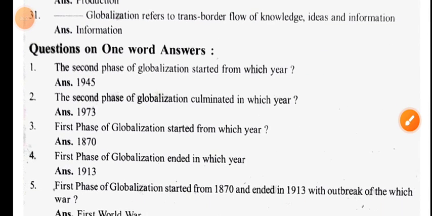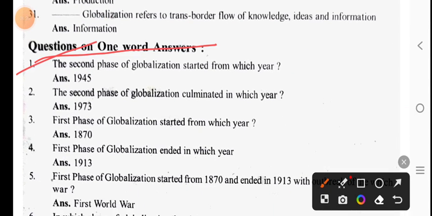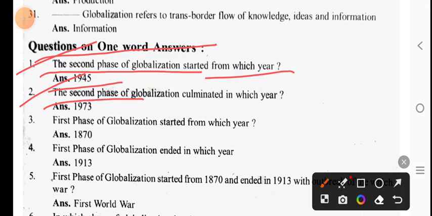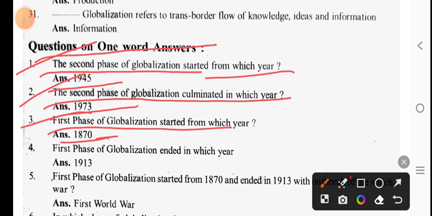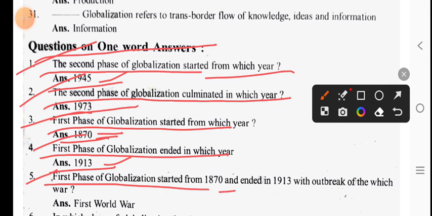Now we discuss one-word answer questions. The second phase of globalization started from which year? 1945. The second phase of globalization culminated in which year? 1973. The first phase of globalization started from which year? 1870. First phase of globalization ended in which year? 1913. The first phase of globalization started from 1870 and ended in 1913 with the outbreak of which war? The First World War.